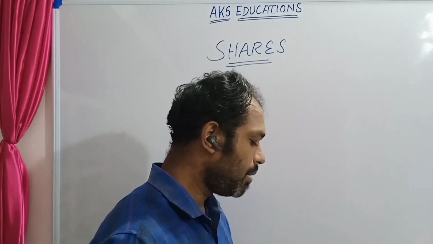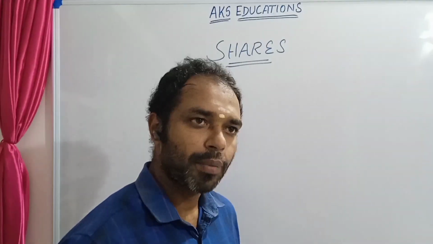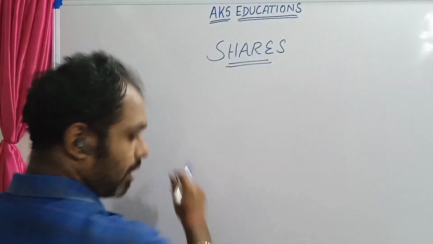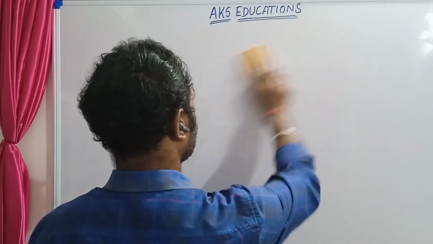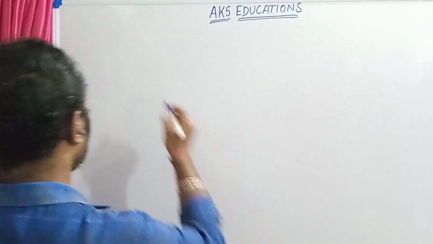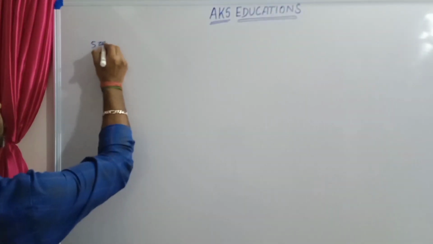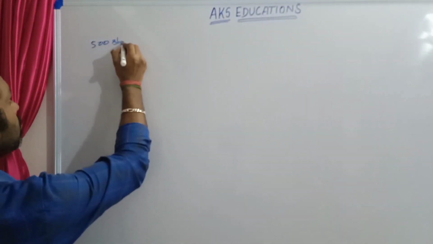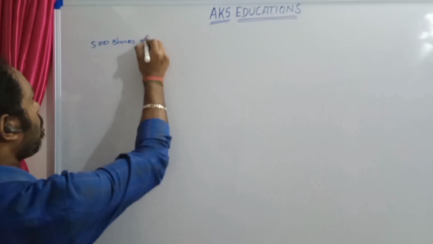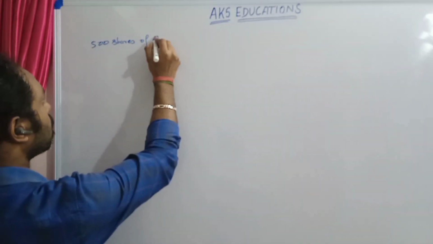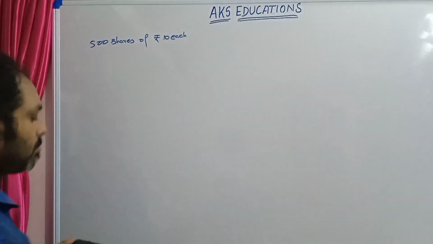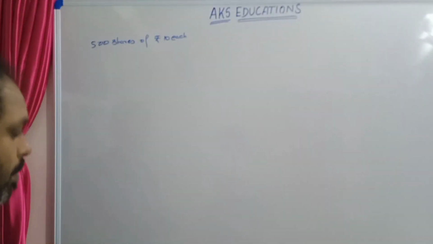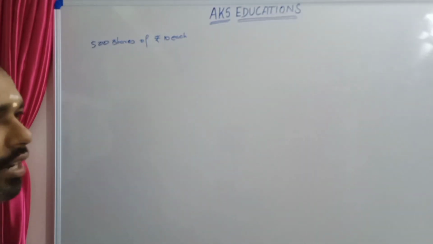B Limited forfeited 500 shares of rupees 10 each. So it is 500 shares of rupees 10 each. Let me do the journal entries.